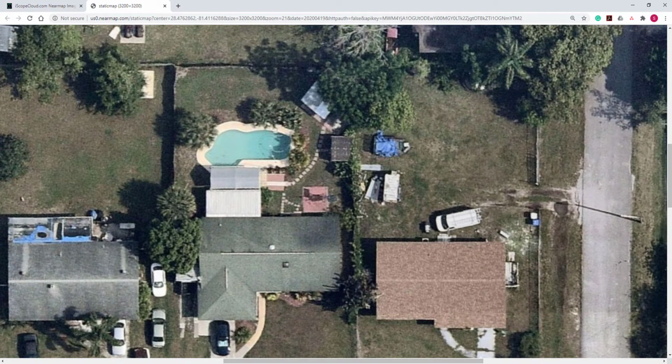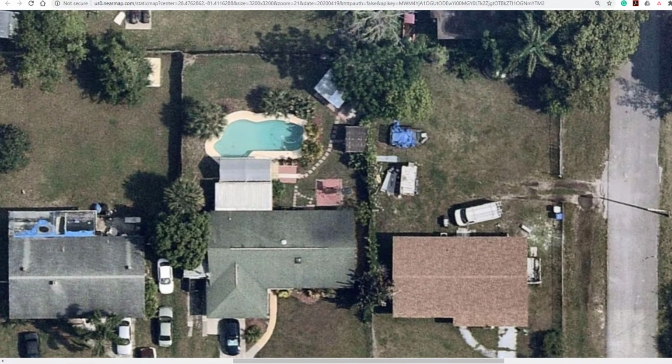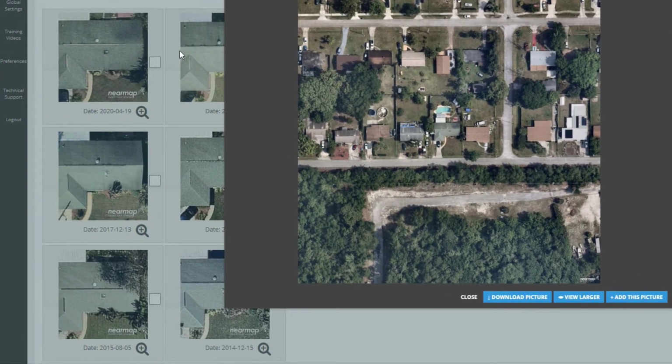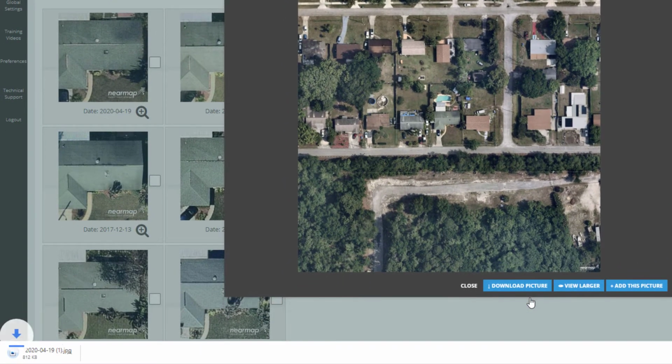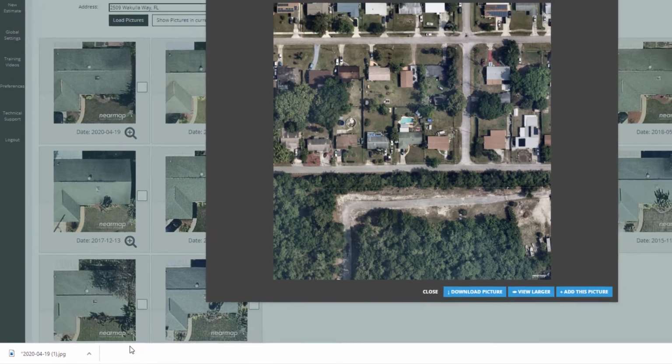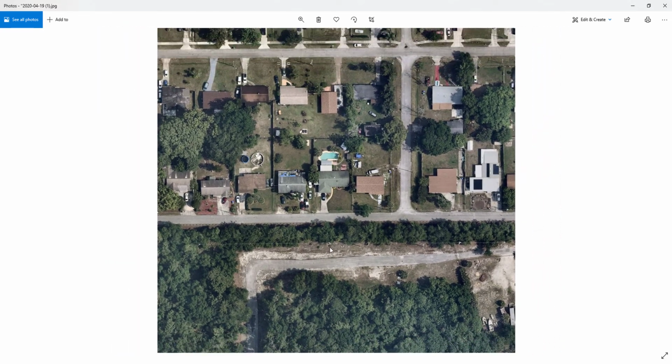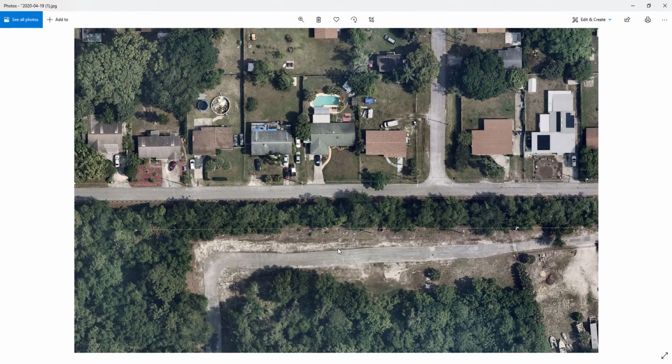If you're trying to verify the date on which some damage had occurred to the home, then you will want a little more control. So I'm going to close this new tab and then click the Download Picture button located at the bottom of the screen. The image downloads to the bottom left of the Chrome browser, and I can click the image. I can now press and hold down the Control key and move the mouse wheel back and forth to zoom in or out of the image. This method gives you the most control.